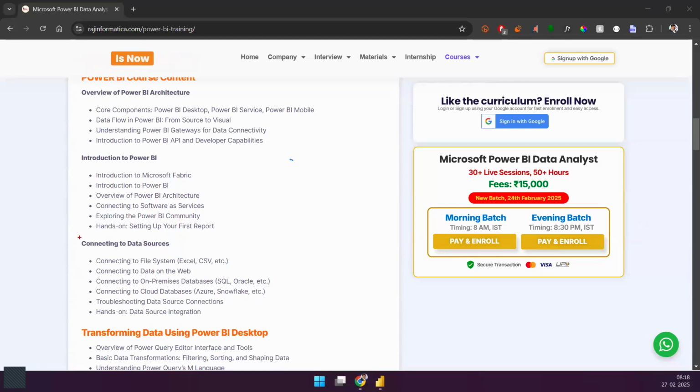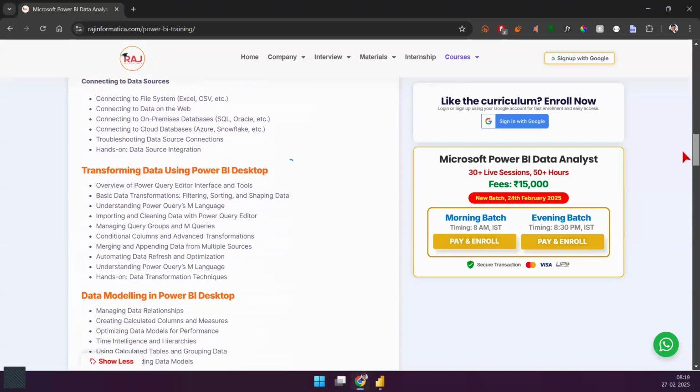And we need data for this particular tool. So first of all, we'll understand how to get started with connecting to the data set and bringing the data from different places. I'll talk about file systems, I'll talk about data on the web, I'll talk about on-prem servers, and I'll also talk about databases on the cloud. All of these are places from where you'll be bringing the data in real-world scenarios. So I'll go ahead and talk about all of that.